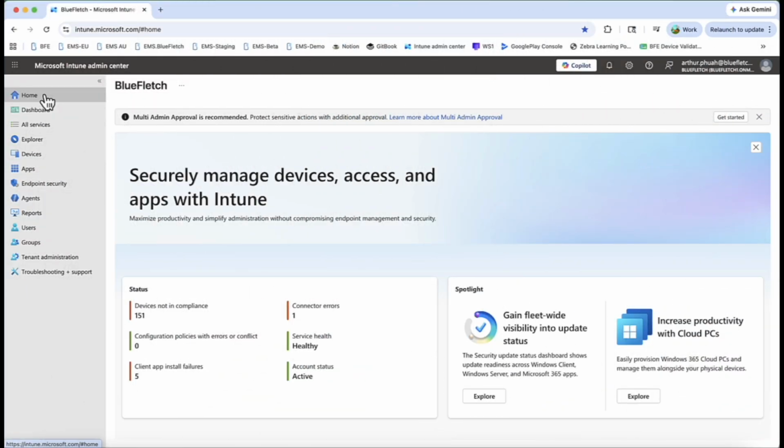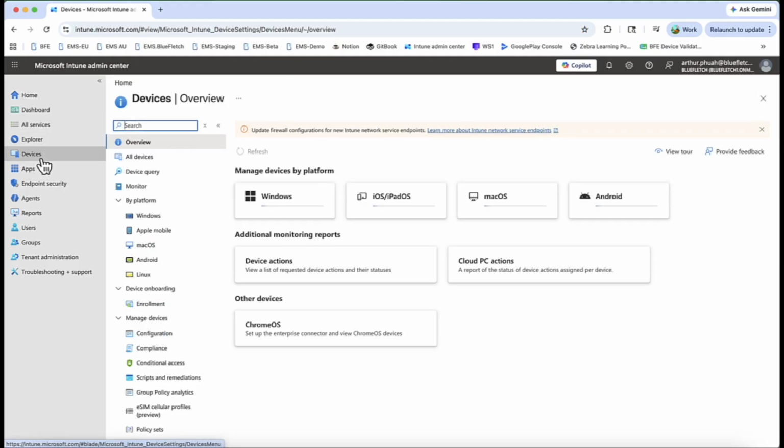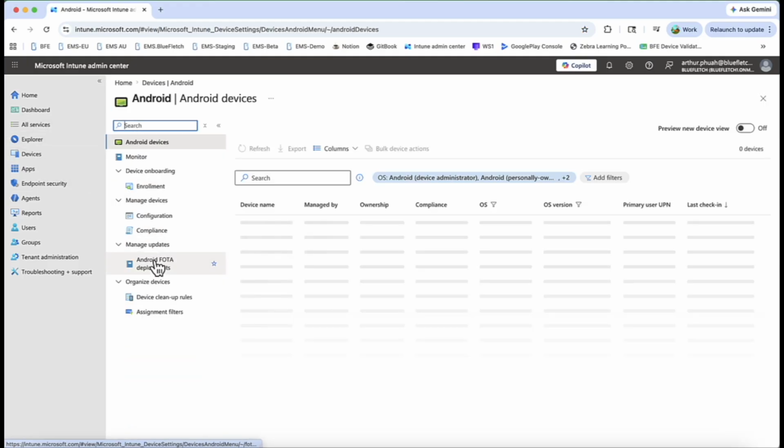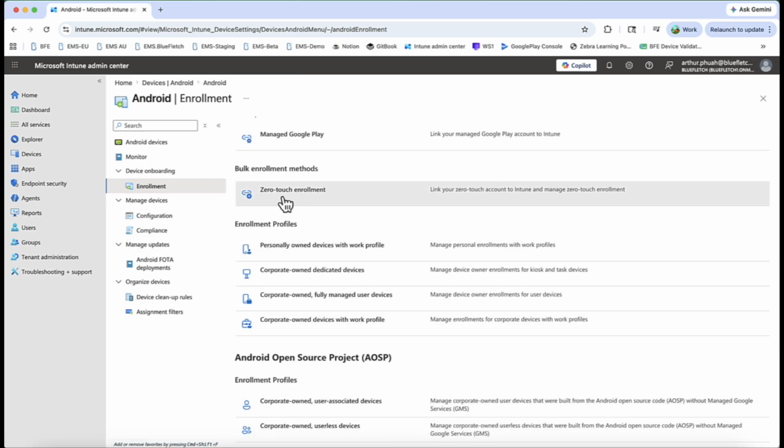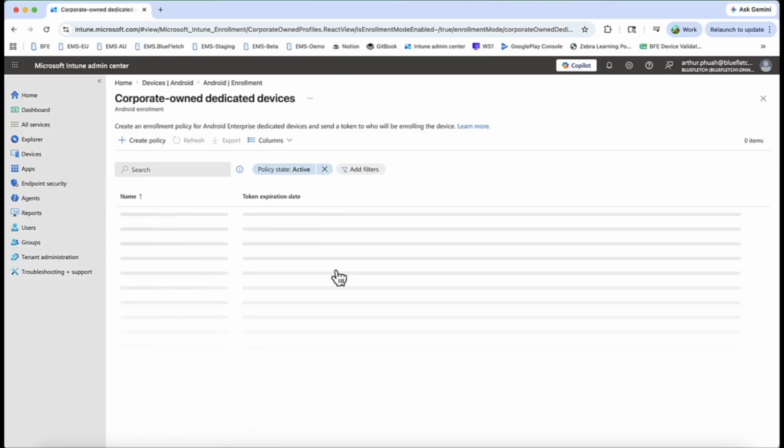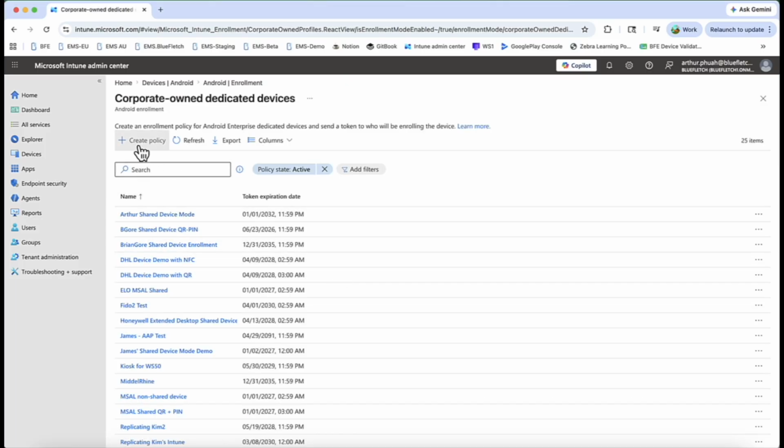So let's start by setting up an enrollment profile. We're going to go to Devices, Android, Enrollment. Choose the type of enrollment profile you want. We're going to go with corporate owned dedicated devices over here. I'm going to create a policy.